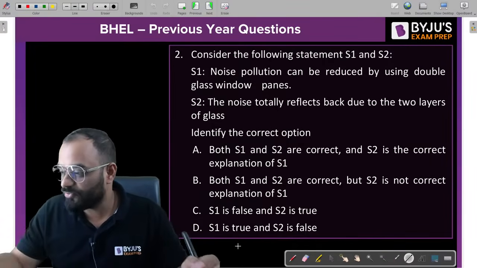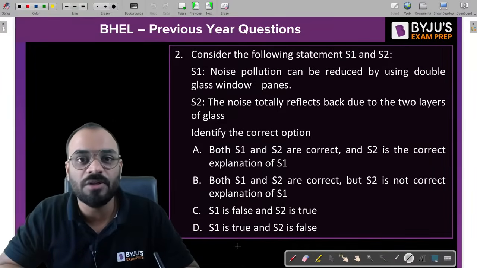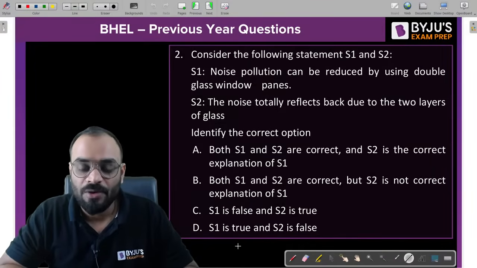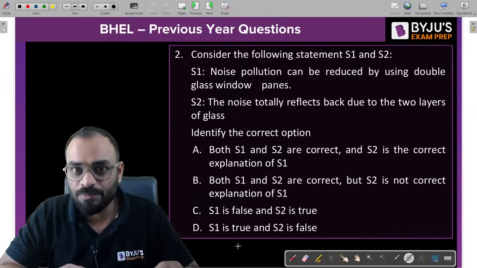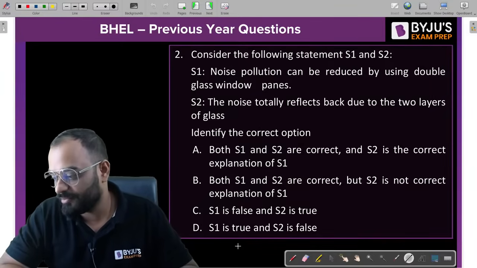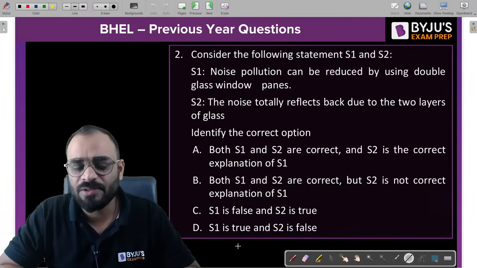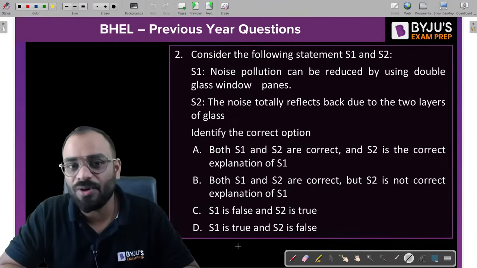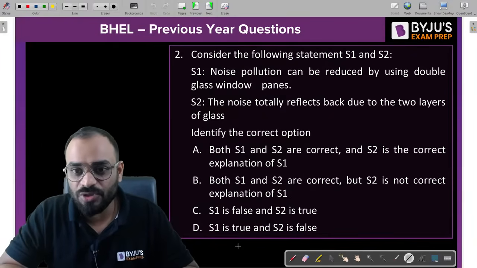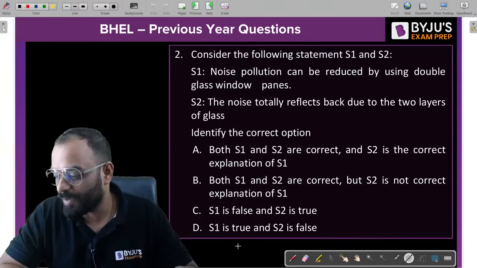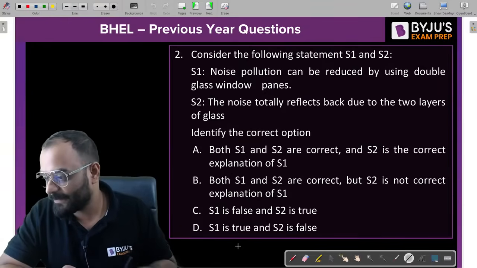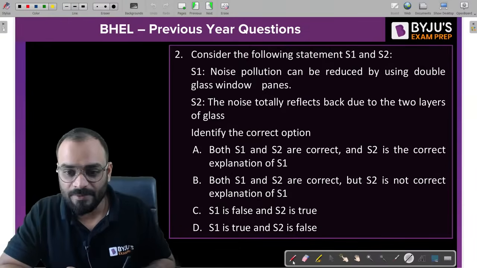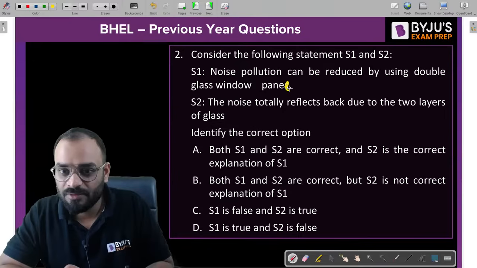Now the next question in front of you, guys, is based upon the noise pollution part. What is written in the problem? The noise pollution can be reduced by using double glass window panel. Tell me, guys, whether the first statement is correct or wrong. The noise pollution can be reduced by using double glass window panels. Is it correct? What do you think, guys?